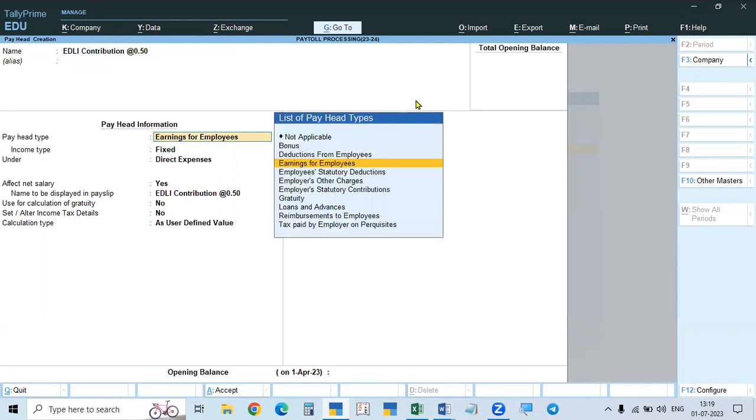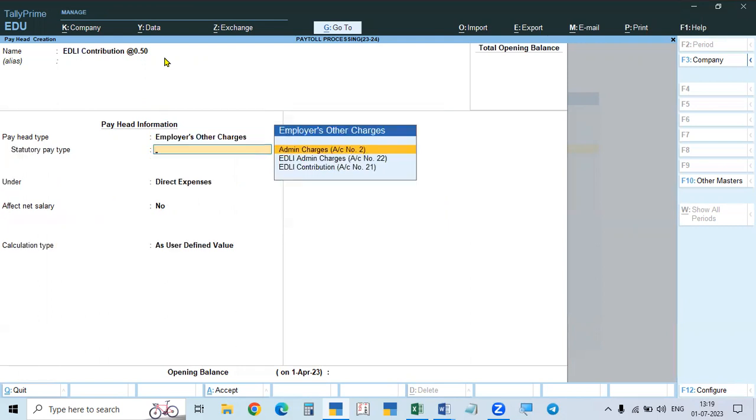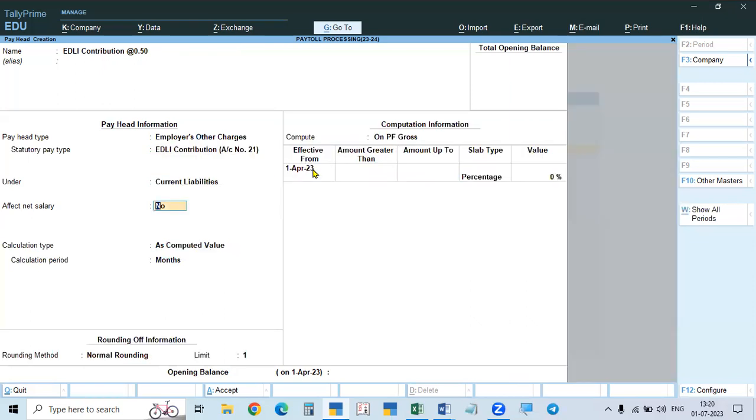Here it is not deduction from employee, not earning to the employee, not contribution by the employer. It is only other expenses. It is only expenses stream. It's called employers other charges. EDLI contribution 0.5% and the other one also 0.5%. Both are employers other charges that will be taken, and you will take the type of that one. You see EDLI, you see the last one. EDLI contribution account number 21 that we have to take. It is liability only. He has to pay to the government. It is not affecting the salary.